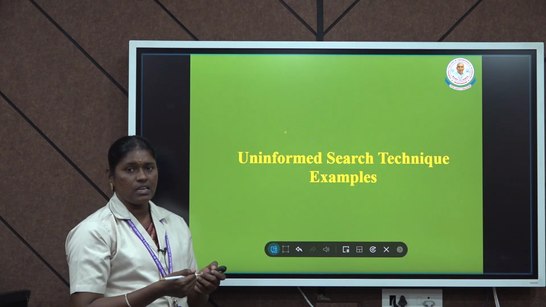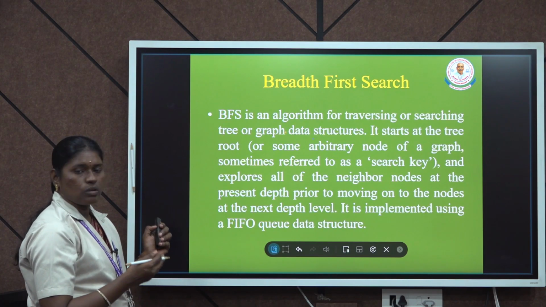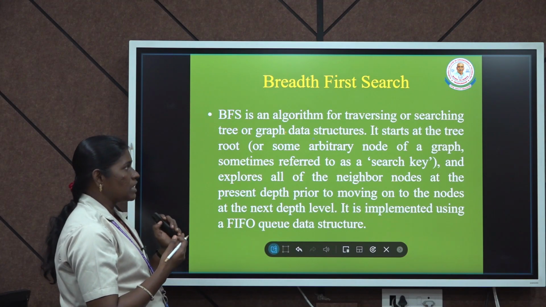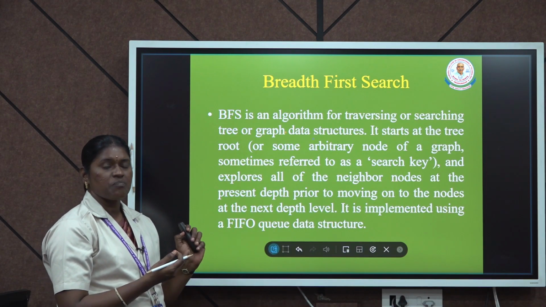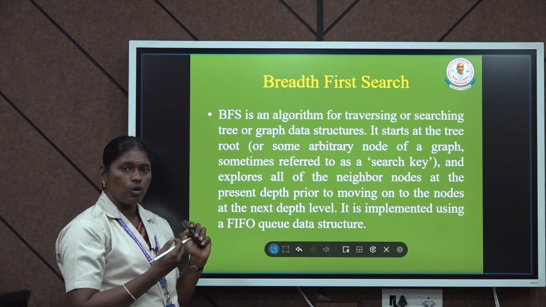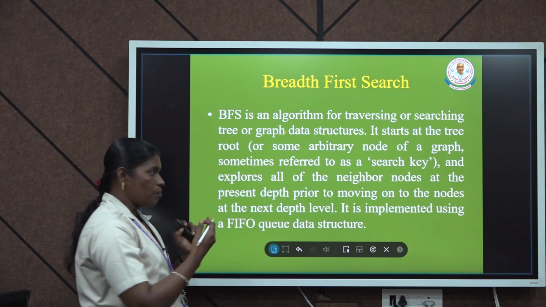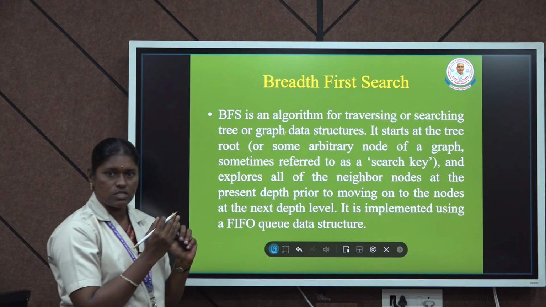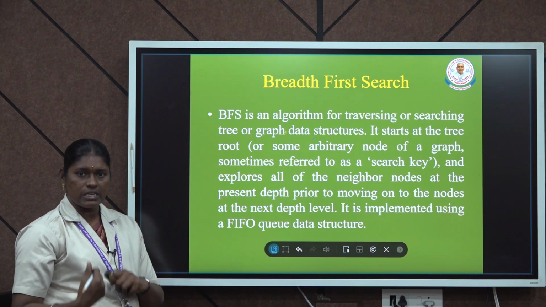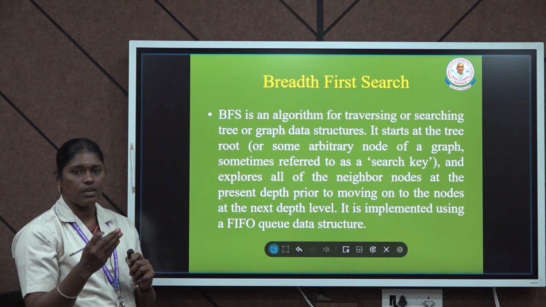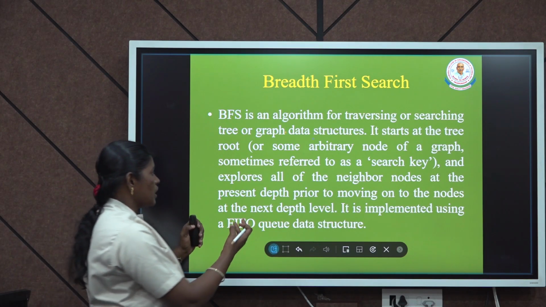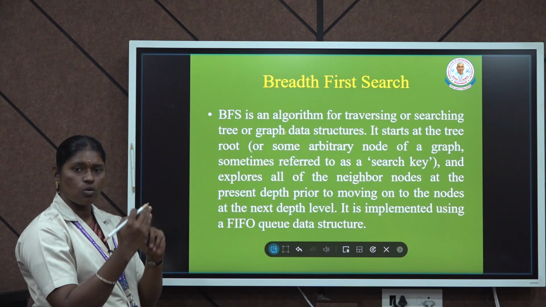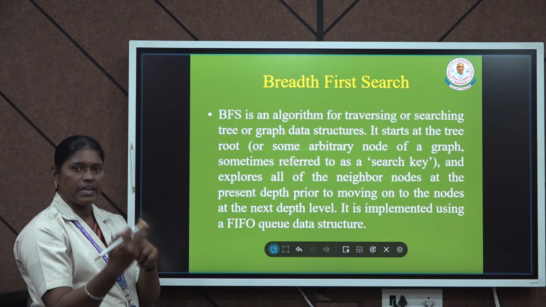Next, let me show some examples. The first category of uninformed search is breadth first search. In breadth first search, the tree or graph is searched node by node in a breadth-wise manner. That is, the search starts from the root node and proceeds breadth-wise toward the destination node. For example, as we start exploring the nodes, the next nodes searched are the neighbor nodes.